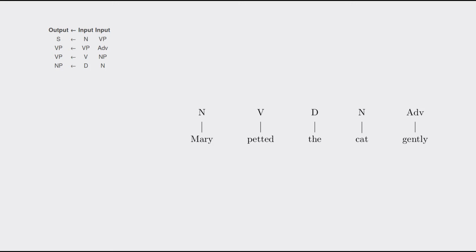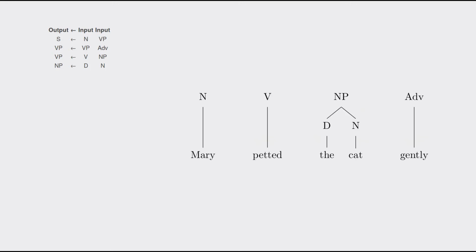But we do have a D followed by an N in the cat, so we can apply the fourth rule. And that gives us an NP. So all we do when we apply our rule is we write the new label above the two input labels and draw lines up to meet it. So the new NP thing we made stands for noun phrase. So a phrase is just a term for something that's the output of a rule instead of something that we started with. So a phrase can contain just words or can contain another phrase and a word.